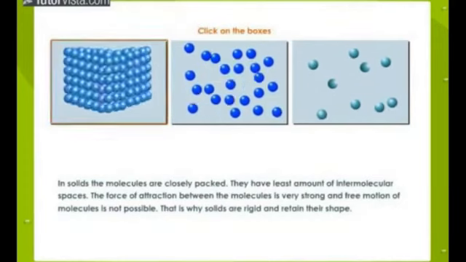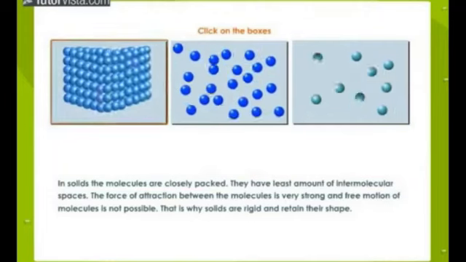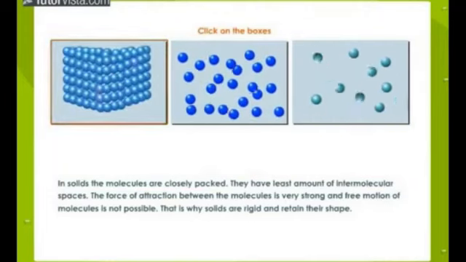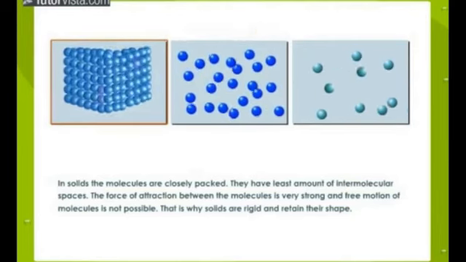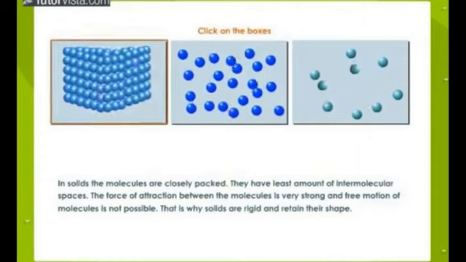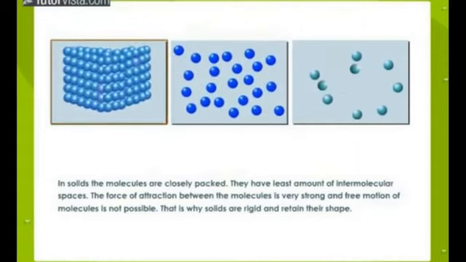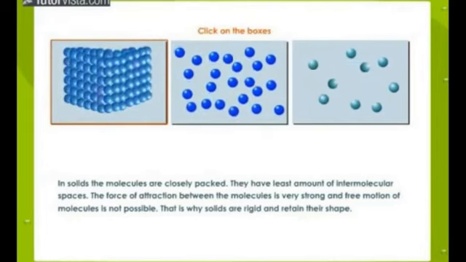Solids. You can see here that in solids, the molecules are closely packed. They have the least amount of intermolecular spaces. The force of attraction between the molecules is very strong, and free movement of molecules is not possible. That is why solids are rigid and retain their shape.